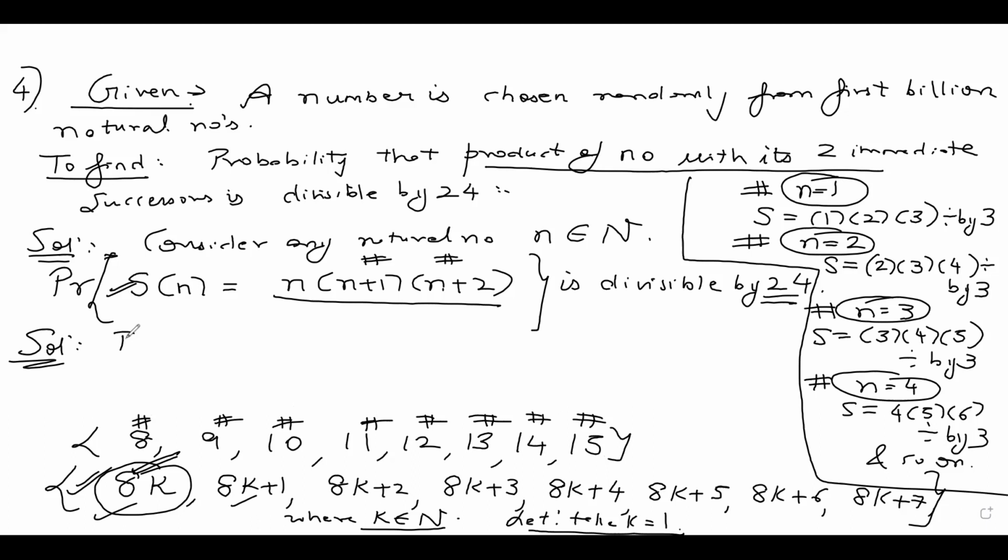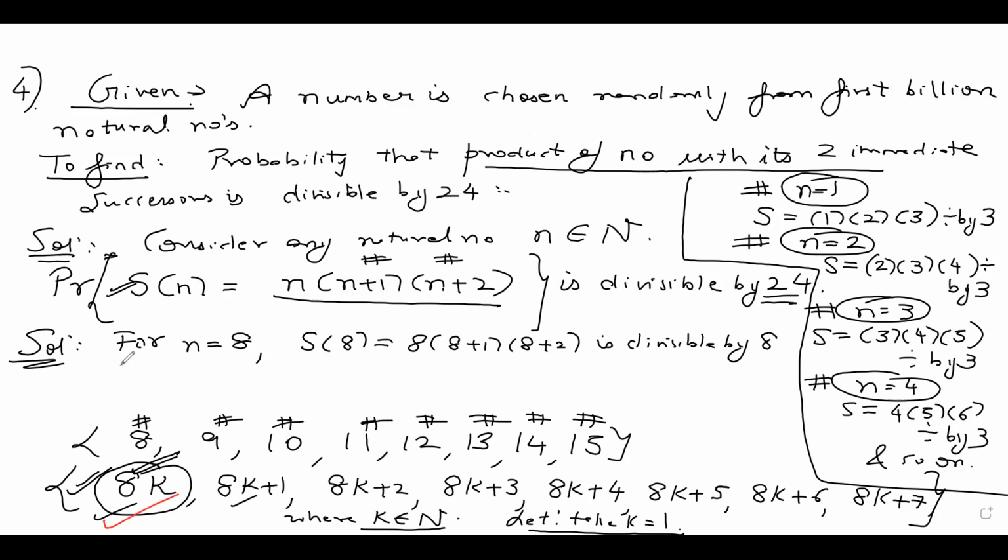Putting n equal to 8, I can write for n equal to 8, my S8 will be 8 into 8 plus 1 into 8 plus 2, and you can see it's divisible by 8. It is divisible by 8. That means all numbers of the form 8k are divisible by 8.